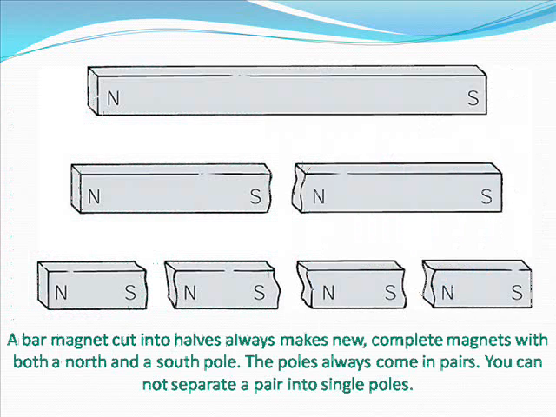A bar magnet cut into halves always makes two complete magnets with both a north and a south pole. The poles always come in pairs. You cannot separate a pair into single poles.